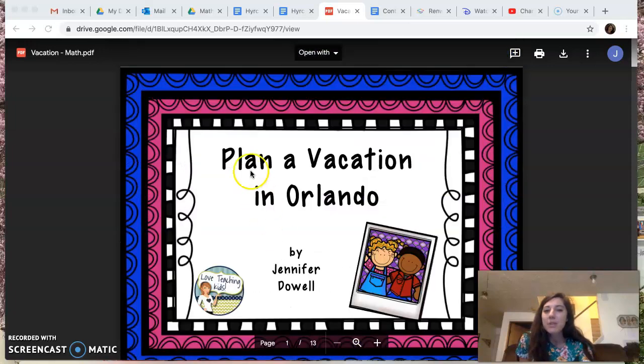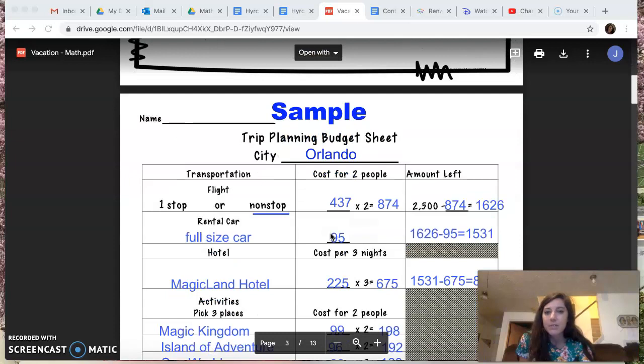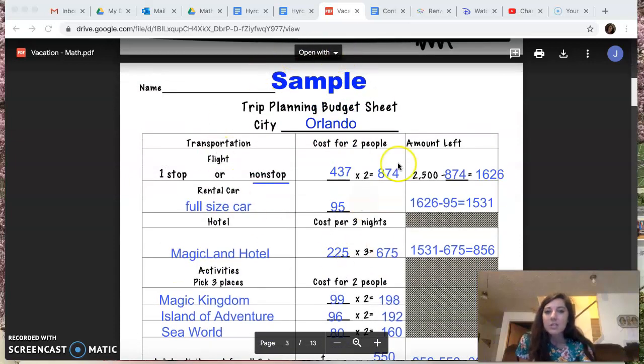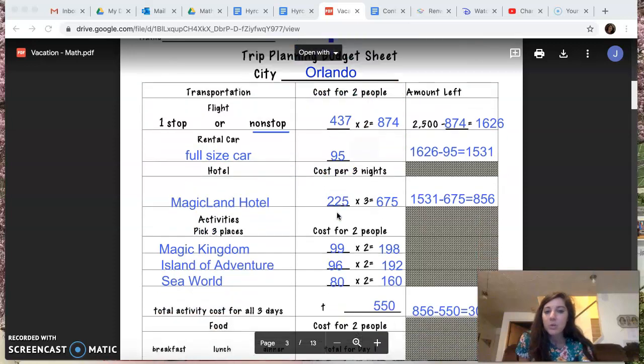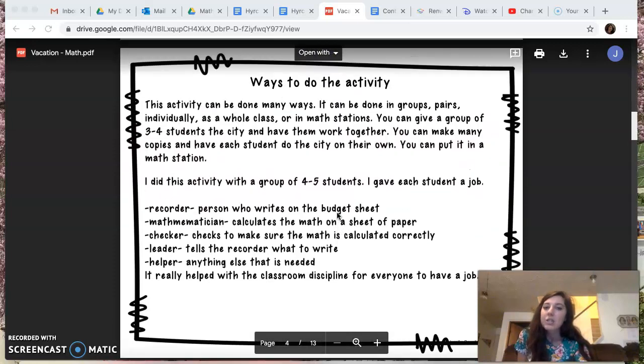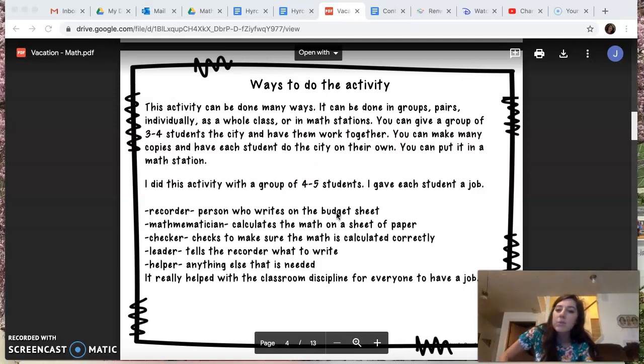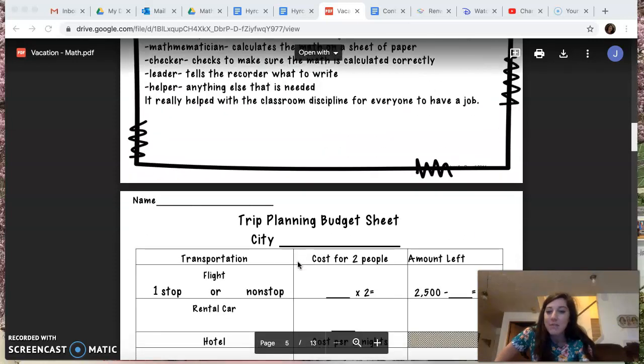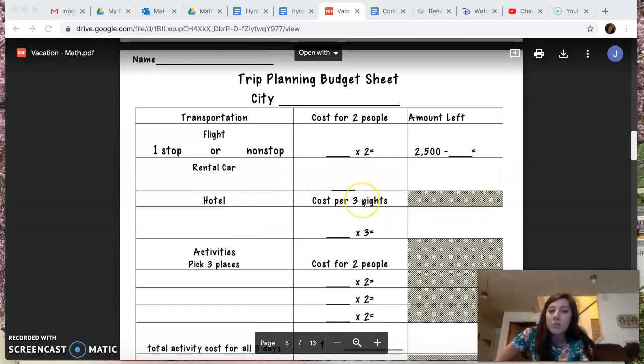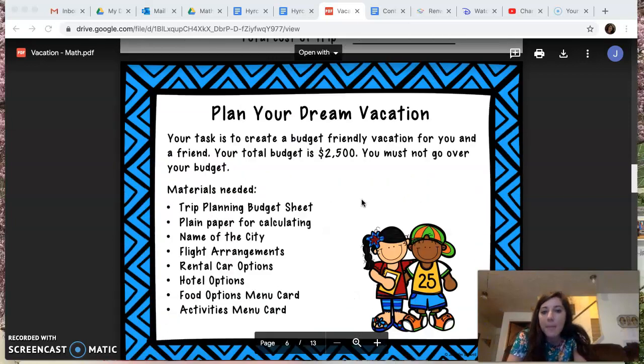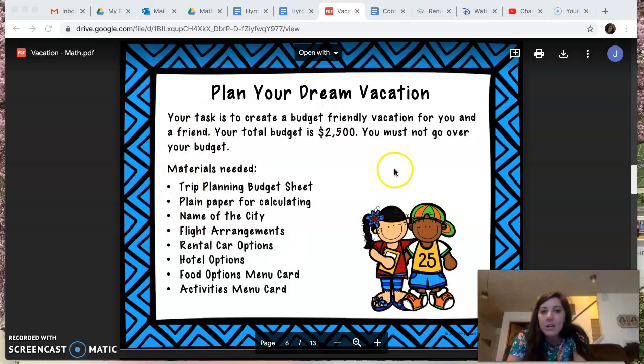So when you open up the document, you can just skip through the first section, and then you'll see that there's a sample sheet, and that's super important, so we will come back to that. It shows ways to do the activity. You don't really have to worry about this because you're going to be doing all of these jobs on your own. This is going to be the sheet that I'm going to want you to print out and send to me, or you can just take a screenshot of it. I need this sheet in order to give you the points for this completed project. And then down here is where we're going to start.